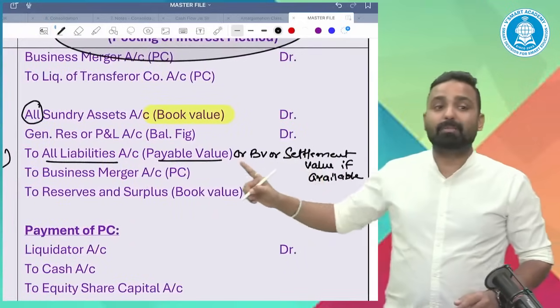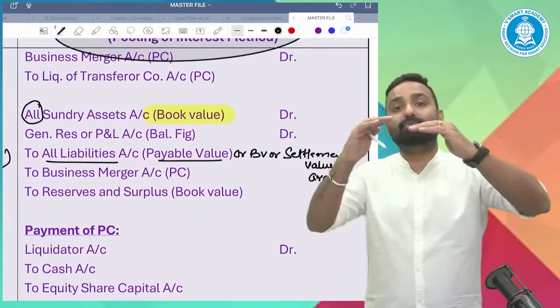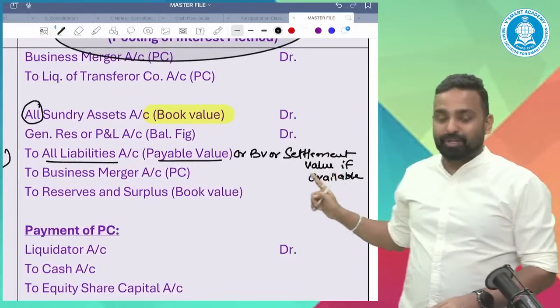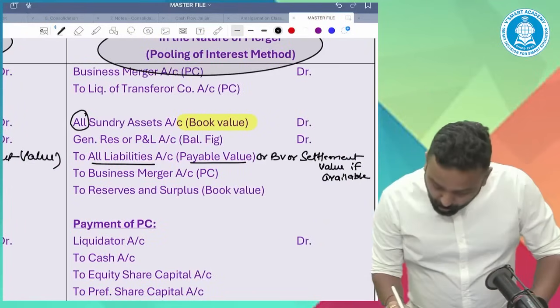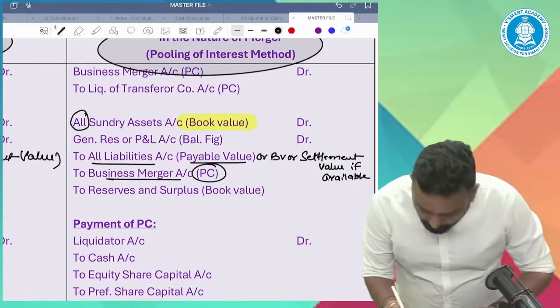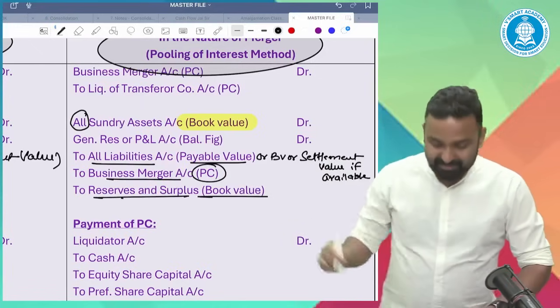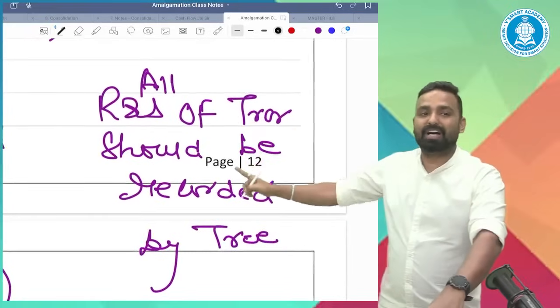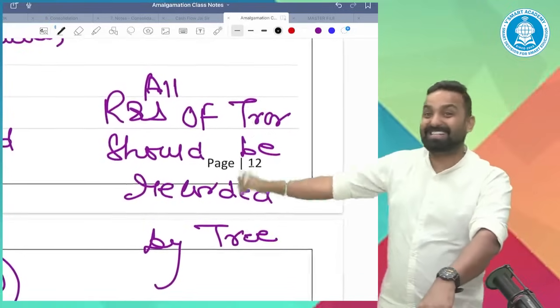Here also settlement value. If the debentures are settled at 20% premium or 10% discount, the settlement value you record. Okay. To business purchase, the PC value. To reserves and surplus. See the difference. All reserves and surplus of transferor should be recorded by transferee.